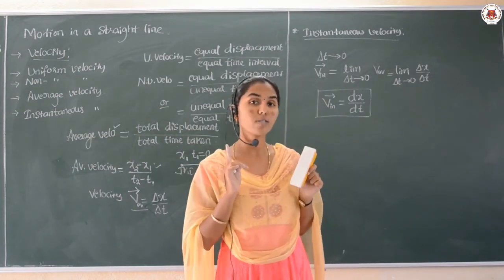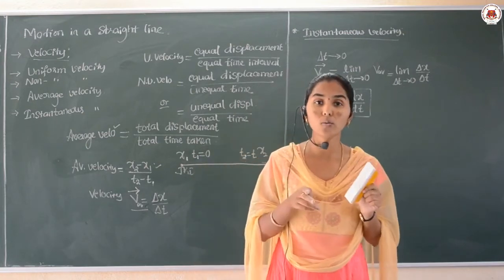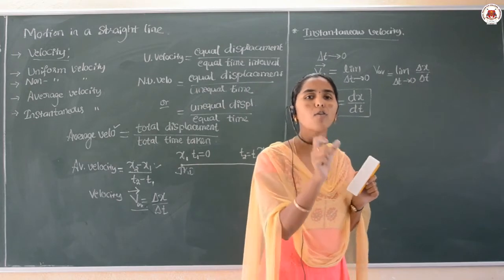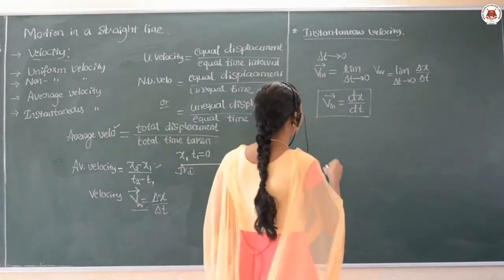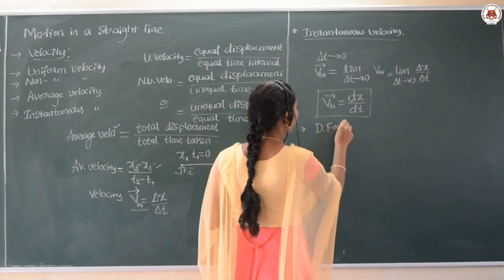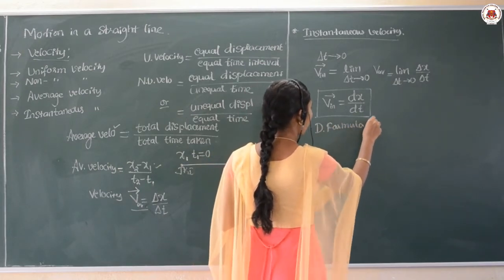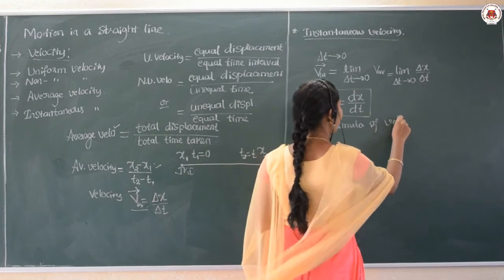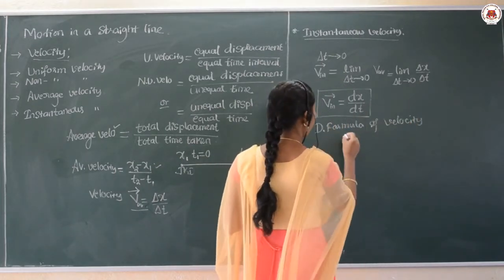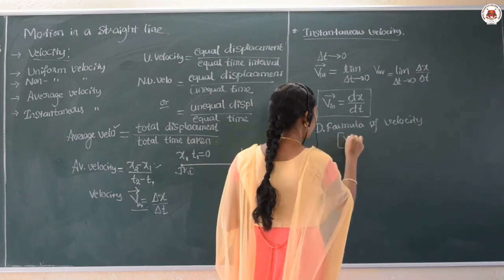And we also discussed in unit 2, that is units and measurement, what the dimensional formula for velocity is.